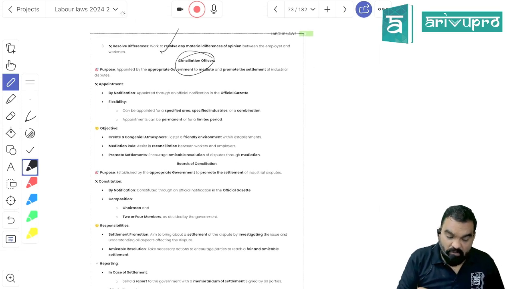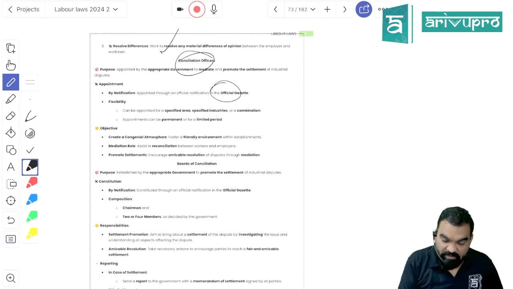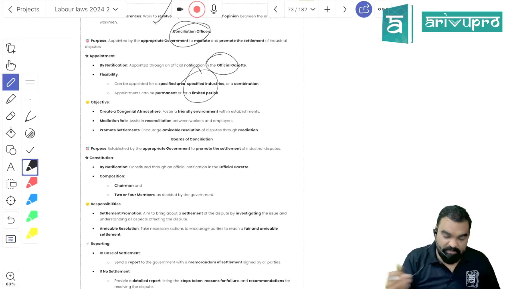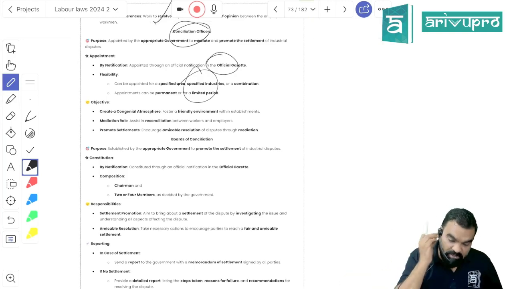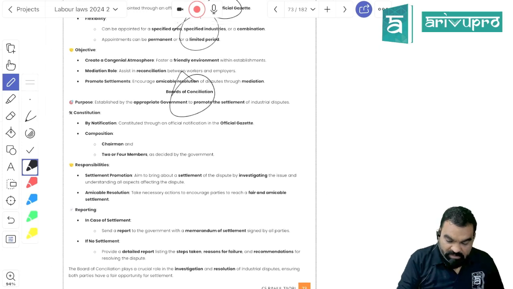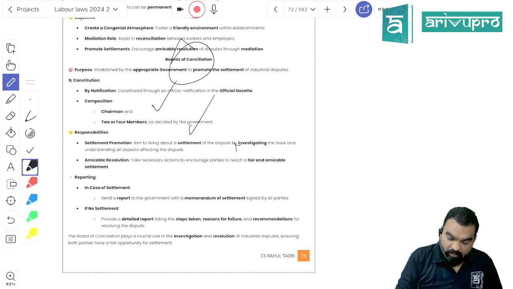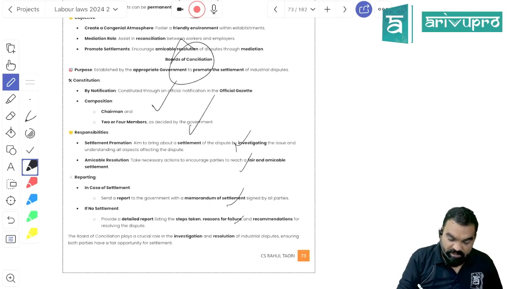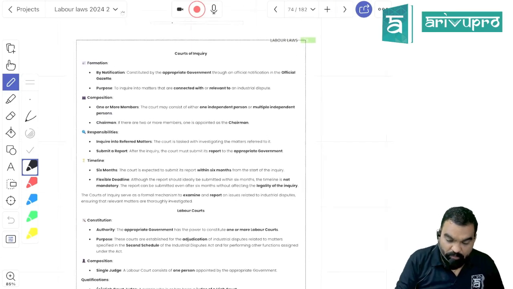Then the second authority established under this act is the conciliation officer, appointed by the government, who will try to conciliate the issues between employer and employee, right? Then board of conciliation is where one chairman and 2 other members will be there. They will be involved in investigation as well as fair settlement of the dispute between employer and employee.